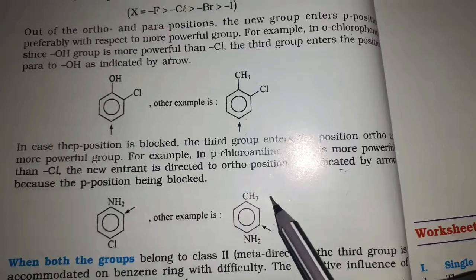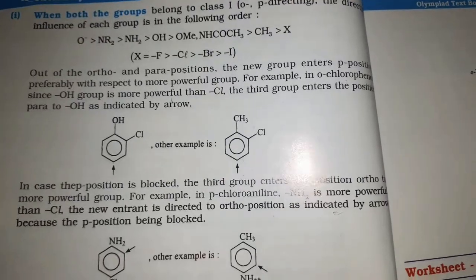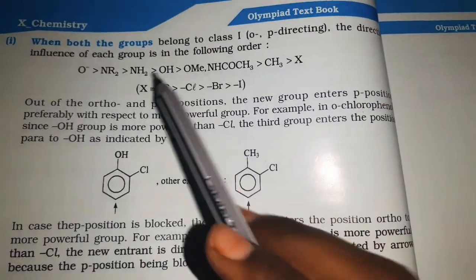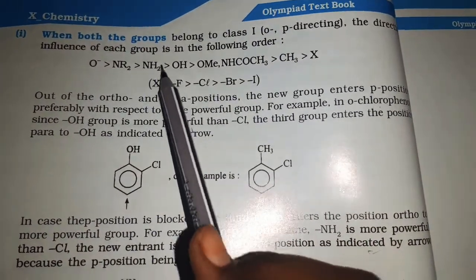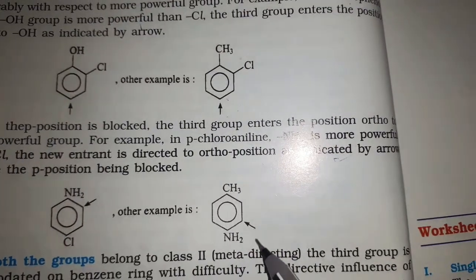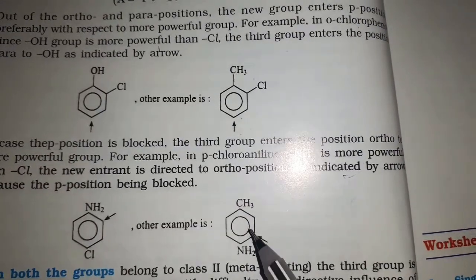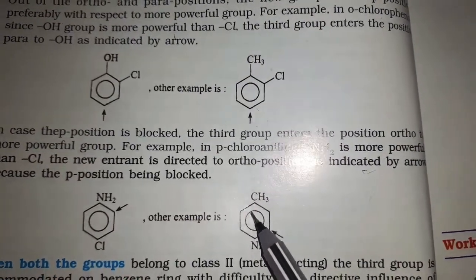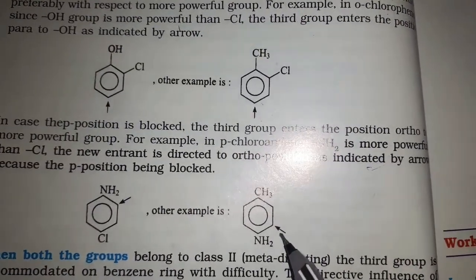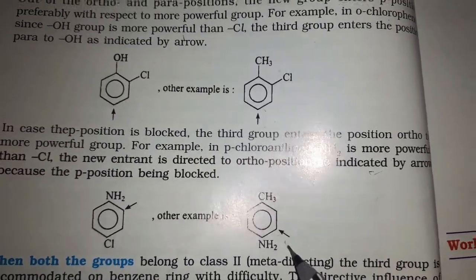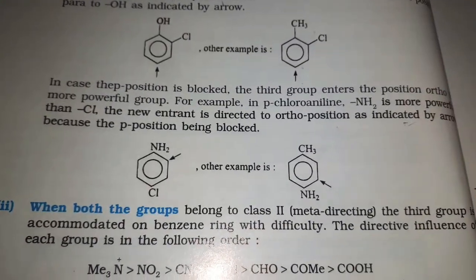Next, have a look at this, friends. First we have to observe the substituents. What is this? An alkyl group and an amine group, NH2 and CH3. Compared to the methyl group, the NH2 group has more priority, so this is our powerful group, which is ortho para directing. Here the para position is blocked, so the third substituent will definitely get attached at the ortho position.